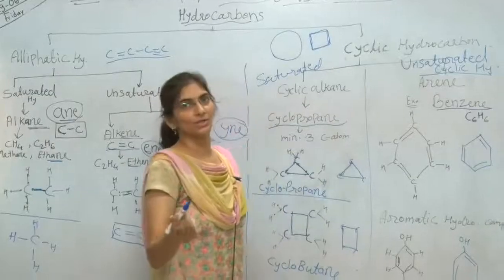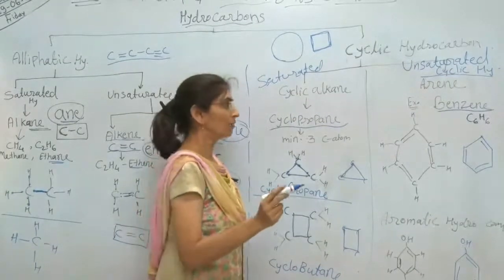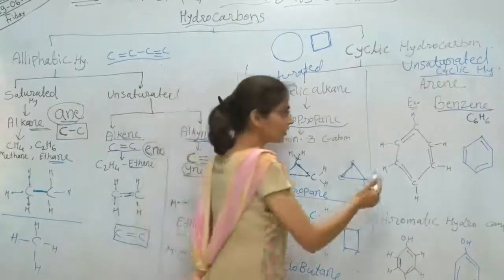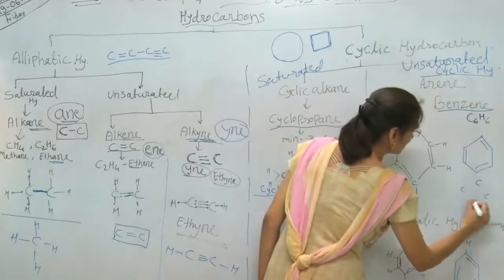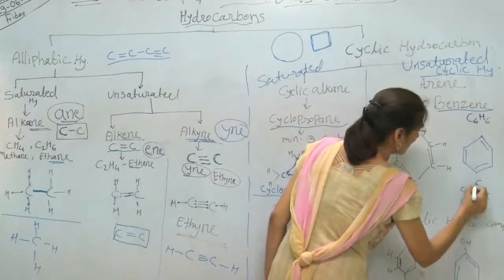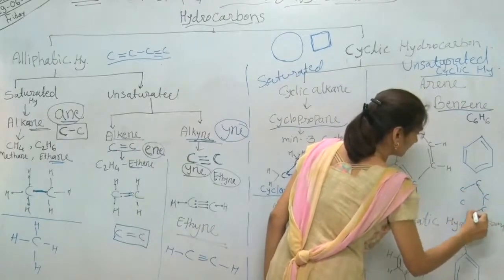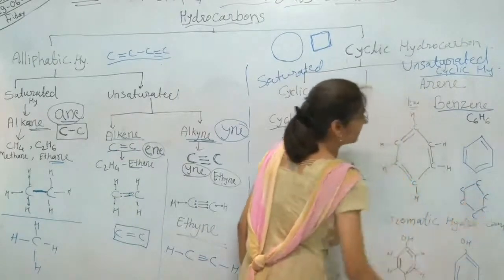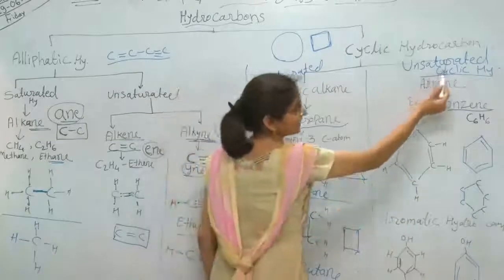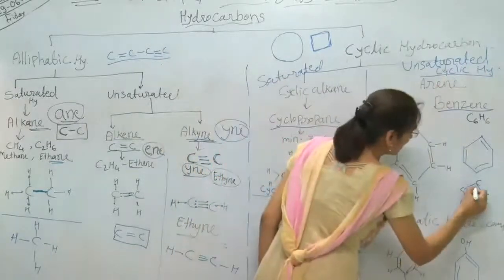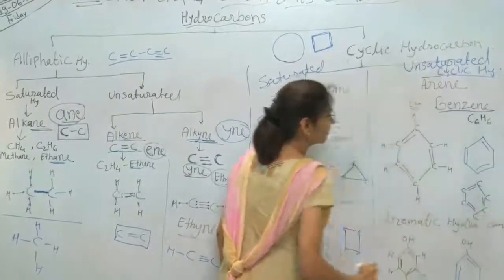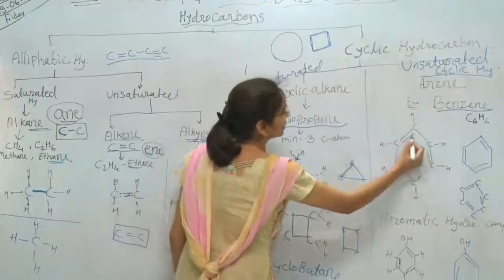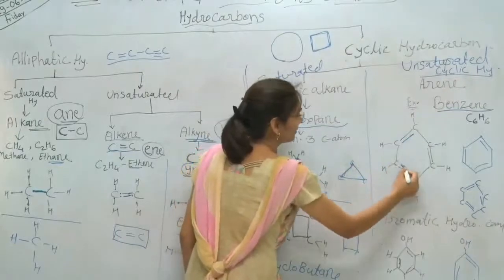Here, these are attached with 6 hydrogen to form the hydrocarbon. So how is the structure? 6 carbon atoms are arranged like this. But these are not fulfilled by single bonds only. As it is unsaturated, there must be double bonds also. So alternately double bonds are present in this structure. See here also, alternately double bonds are present.